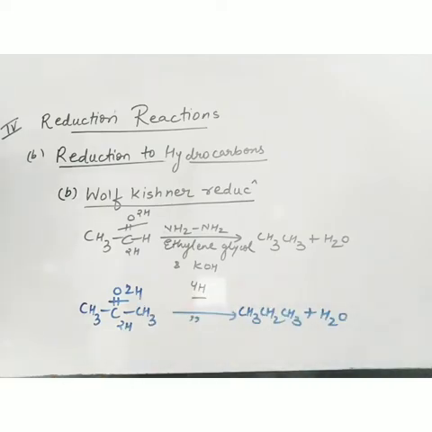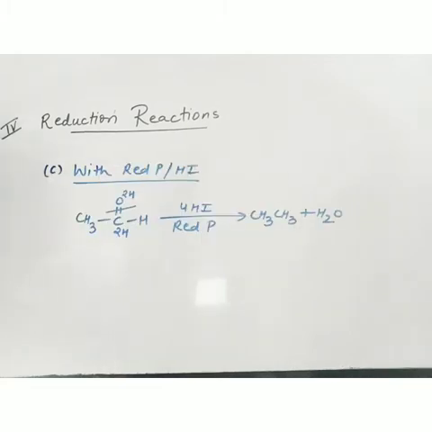So this is how aldehydes and ketones are changed to corresponding hydrocarbons. Now one more reducing agent is there in this section, that is red phosphorus and HI. And if red phosphorus and HI are added to aldehyde or ketone, they will provide 4 hydrogen atoms, and we'll get alkane as the product.